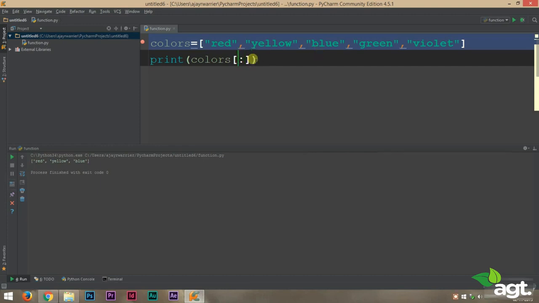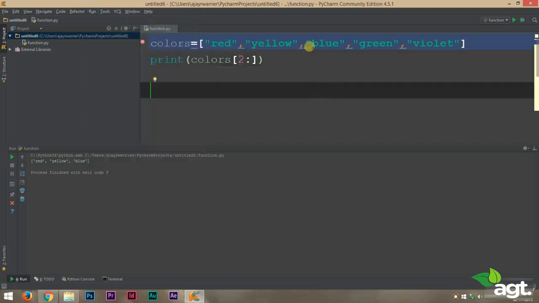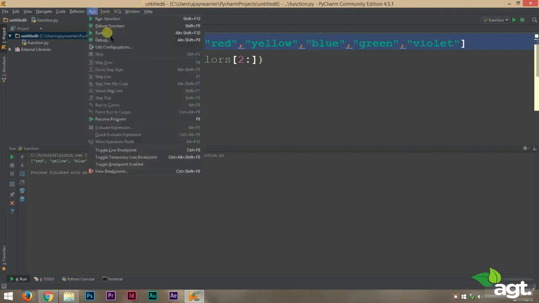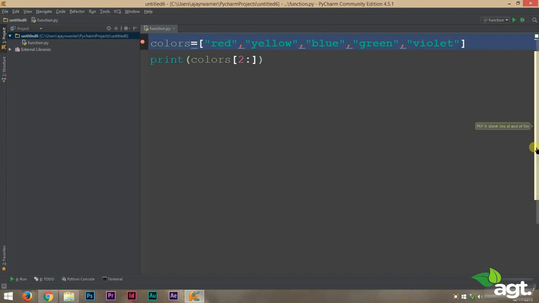The same way you can skip the upper limit and just provide the lower limit. So it will print out elements from our lower limit to the end of the list. In this case the lower limit is 2. Our second element is nothing but blue and there is no upper limit. That means it will print out all the elements from blue. So let's run this. Blue, green and violet. If you have a clear idea on string slicing, you will have a clear idea on list slicing because both work on the same concept.